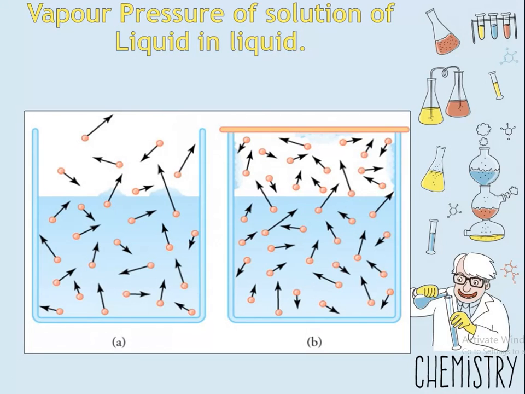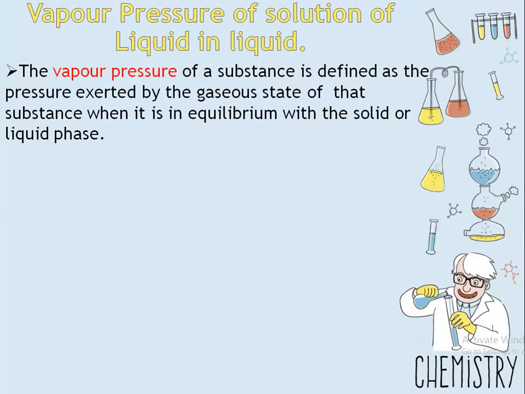After some time, equilibrium is established between the two phases of the system, the liquid phase and the vapor phase. At equilibrium, the rate of evaporation and the rate of condensation are equal. The pressure at the time of equilibrium is called vapor pressure. So let us define vapor pressure. The vapor pressure of a substance is defined as the pressure exerted by the gaseous state of that substance when it is in equilibrium with the solid or liquid phase.